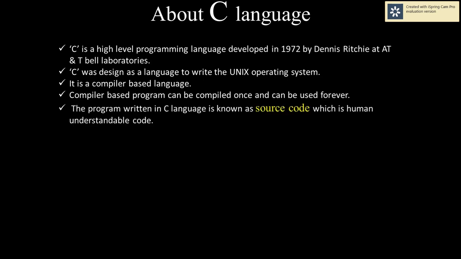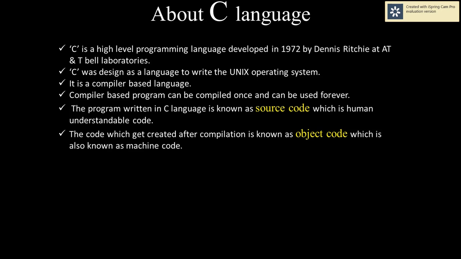Next, the program written in C language is known as source code, which is human understandable code. Whatever we write in that language is known as source code. Next, the code which gets created after compilation is known as object code. So when we write the code, then after compilation a file will be created, that is known as object code, and that object code is known as machine code.